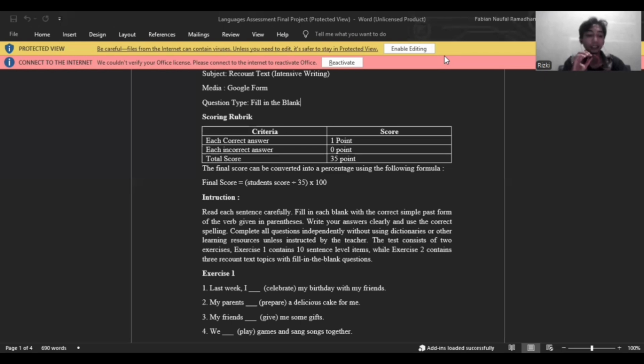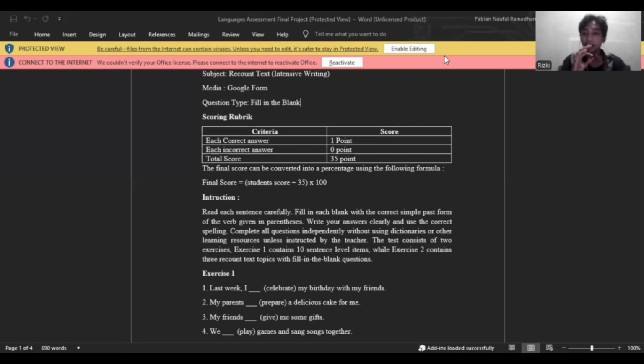However, the assessment is not authentic because students only fill in the blanks with the correct past tense verbs instead of writing a complete recount text. Therefore, the assessment focuses more on grammar accuracy than a real-life writing performance.